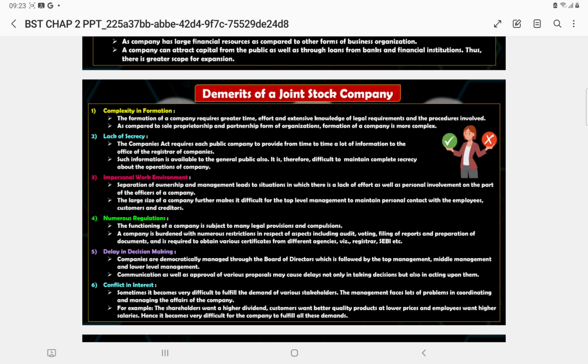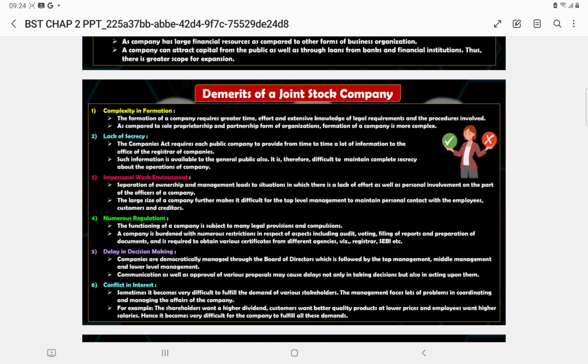Then is numerous regulations. Many legal formalities are required for running this organization, to form this organization, and to keep it in continuation. So numerous regulations are required.